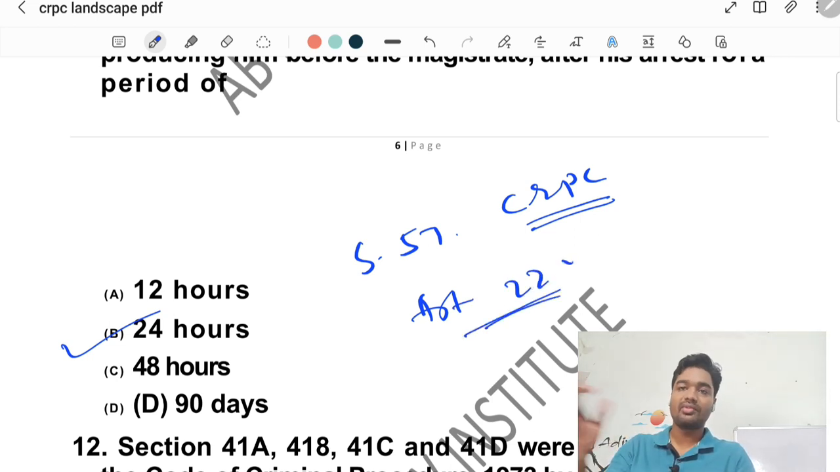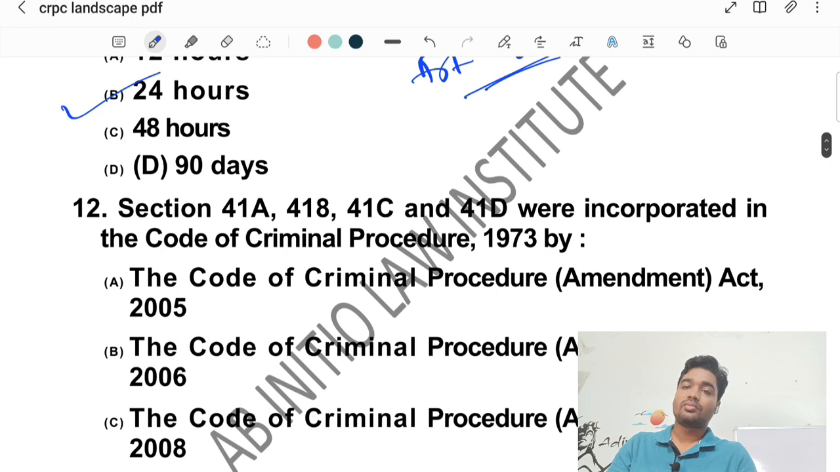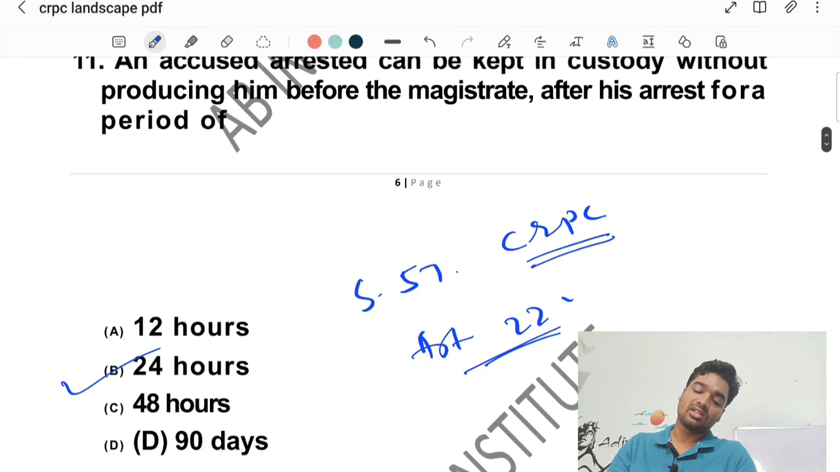But for preventive detention or preventive action, the second part of Article 22, there can be detention beyond 24 hours. For that, confirmation from the board, a special board, is required to be detained beyond 24 hours under Article 22. But the correct answer to this question, as per section 57 of CRPC, is option B.